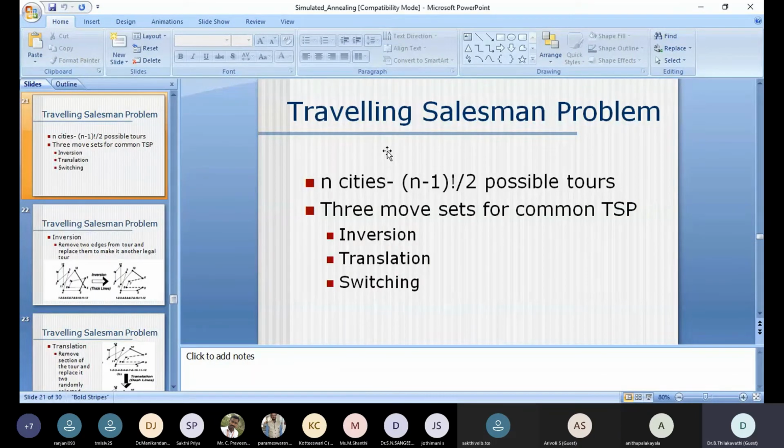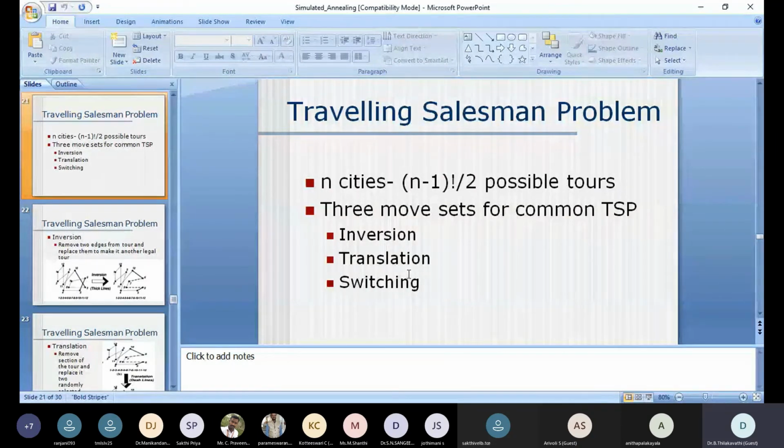That is, how I am going to get my x new. That x new should be capable of producing the global minimum, so it must overcome hill climbing. These are the two important aspects in the annealing schedule. The movement can generally be described by three movement sets, which are called inversion, translation, and switching.